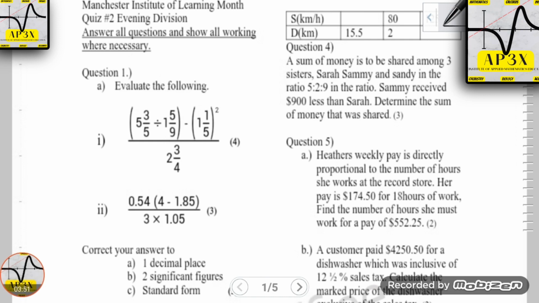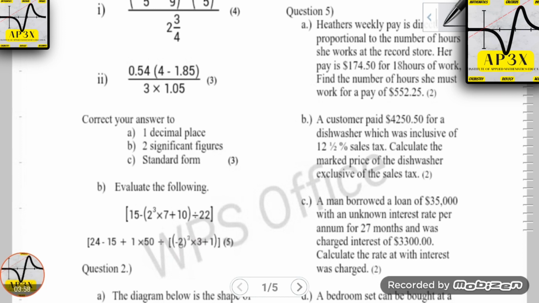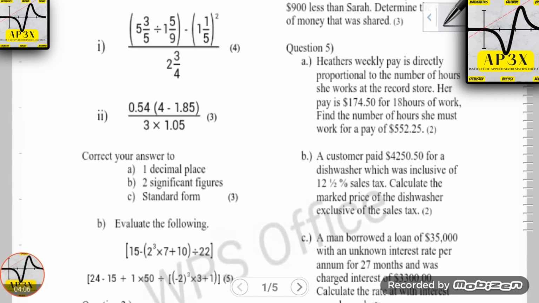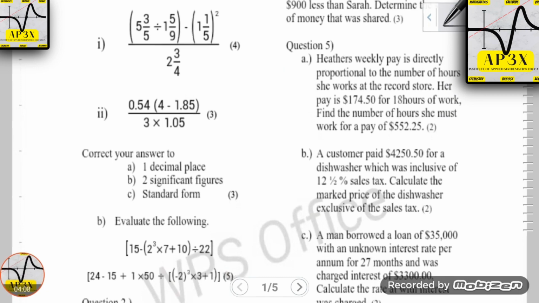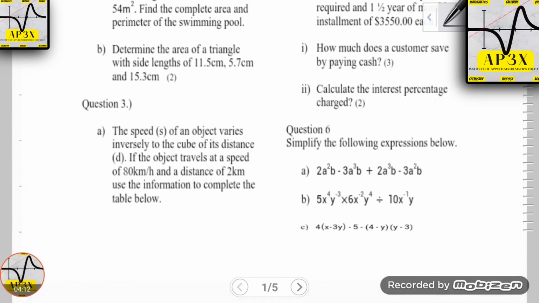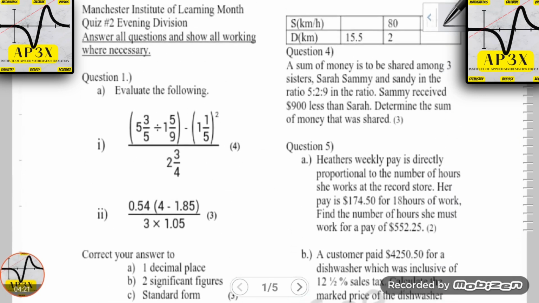Now, there are a few corrections that I need to make before getting into the video. This value, I will have to change it in the end. I did let my students know that this value needs to be changed, and there are some groups of students that were allowed to do question 5, and some students that were allowed to do question 6, because I'm at different stages of the curriculum with those students. But let's get right into it. Any corrections that need to be made will be made accordingly.